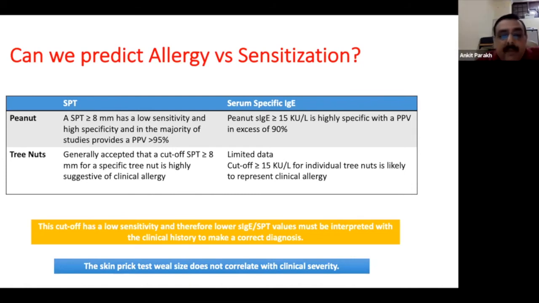It is also to be remembered that the wheal size can guide you whether it is allergy or sensitization, but it cannot tell you the severity, which means it cannot tell you what reaction is going to happen if the child has, for example, a 12 mm wheal. So if the child has a 20 mm wheal, would the reaction be worse? No, it does not mean that. It just means that they are possibly allergic and not just sensitized, but the clinical severity is not predicted by the size of the wheal or the values of the serum specific IgEs.